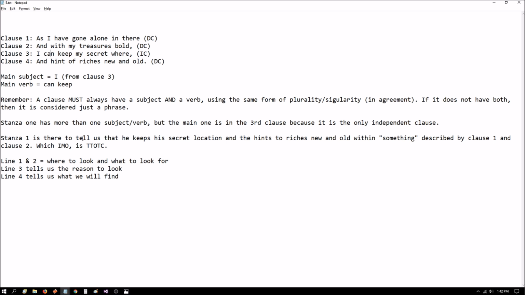Basically, stanza 1 is there to tell us that he keeps his secret location and the hints of riches new and old within something. And that something is described by clause 1 and clause 2, which in my opinion is the thrill of the chase. He went alone in the thrill of the chase. I discussed this before. He is displaying his treasures bold and talking about his treasures bold in the thrill of the chase. And by treasures, we're talking about memory.